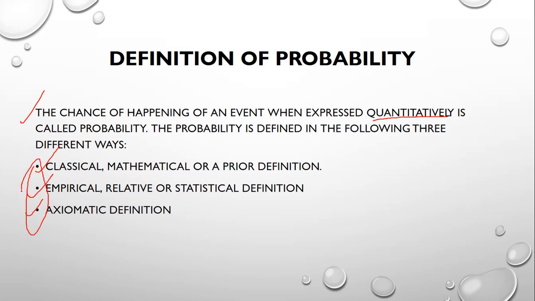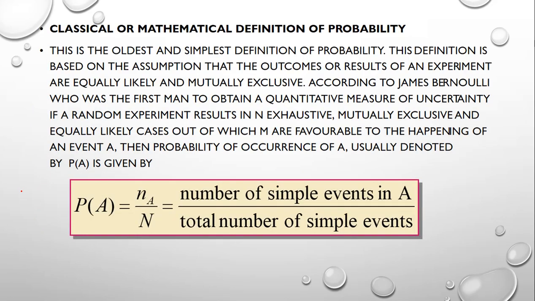Now we can see step by step. First, the classical or mathematical definition of probability. This is the oldest and simplest definition of probability. This is the introduction to this definition. This definition is based on the assumption that the outcomes or results of an experiment are equally likely and mutually exclusive.